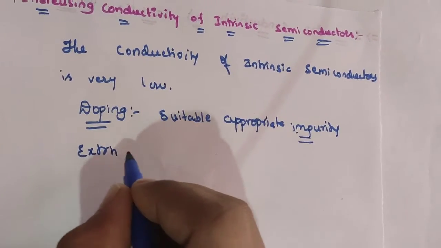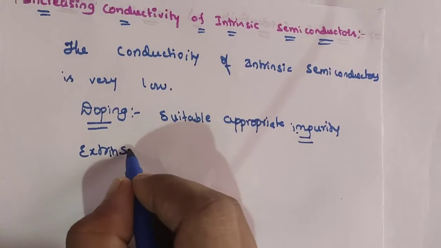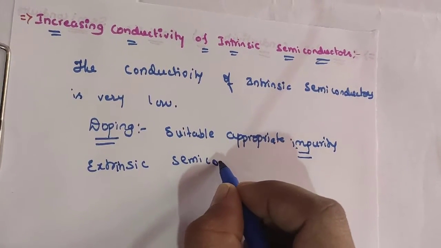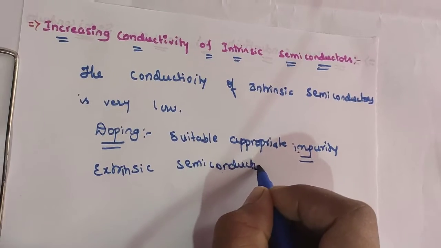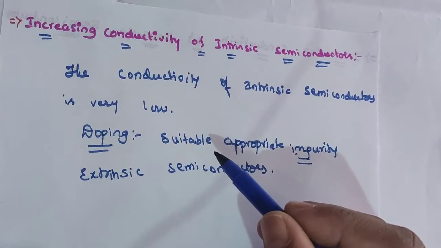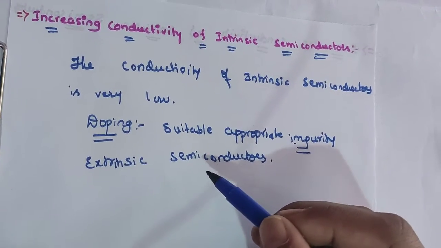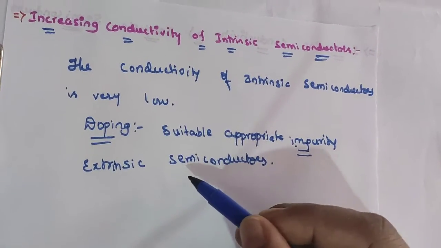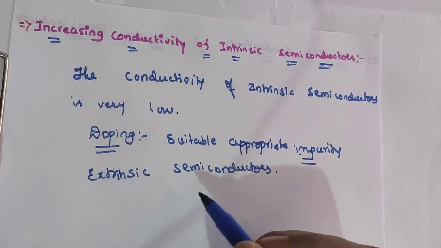You should remember this: after the process of doping, the resultant semiconductors are called extrinsic semiconductors.